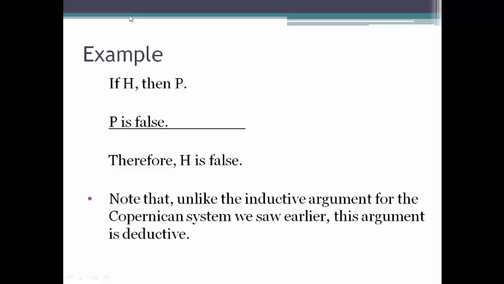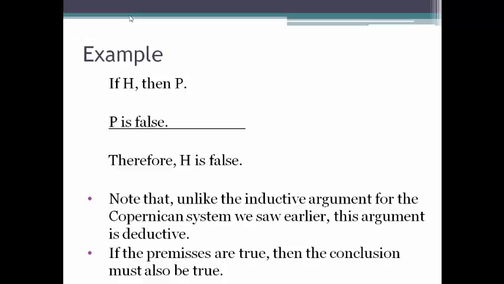So we can conclude that H has got to be false. There's no possible way both these premises could be true and the conclusion could be false. This isn't information that we had when we looked at the confirming argument. So that's why this argument is deductive, but the previous one wasn't.